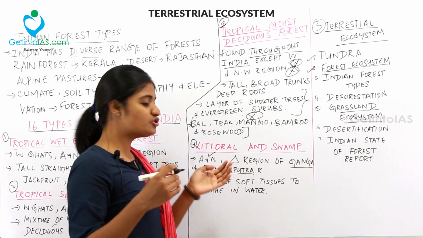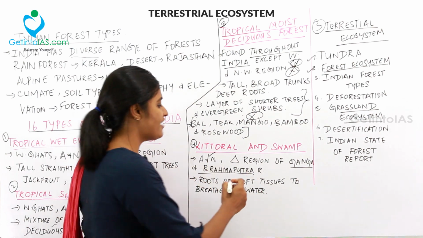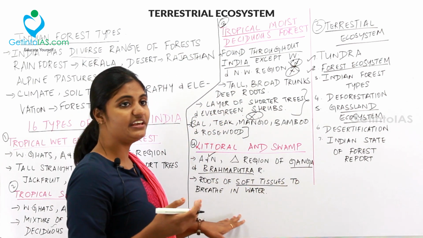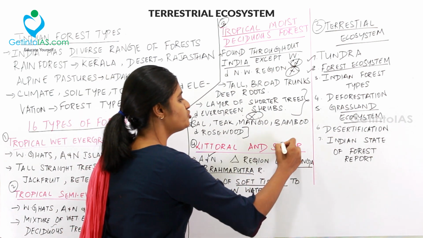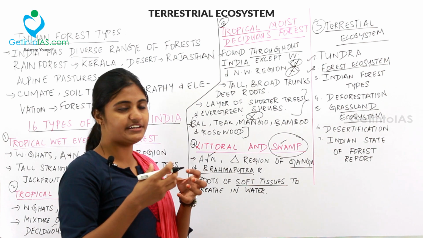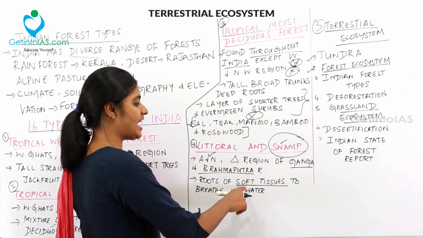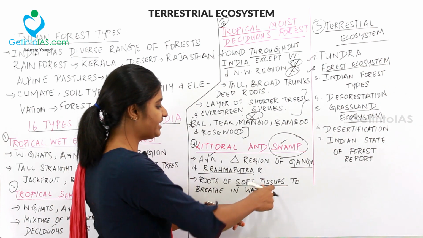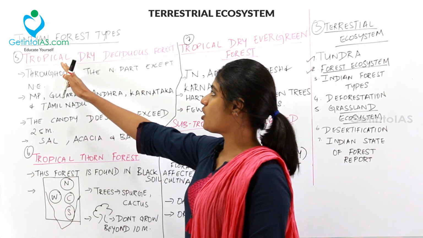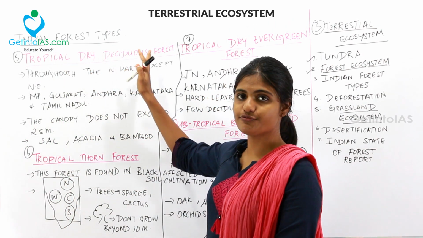The roots of these plants or trees will have soft tissues. Why? Because they need to breathe in water, since it is a swamp type. Swamp type will have more water content in it, and hence the roots have soft tissues to breathe inside that water.